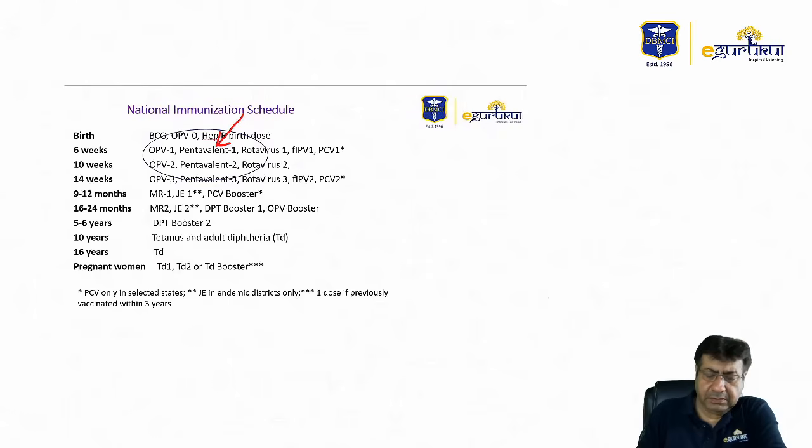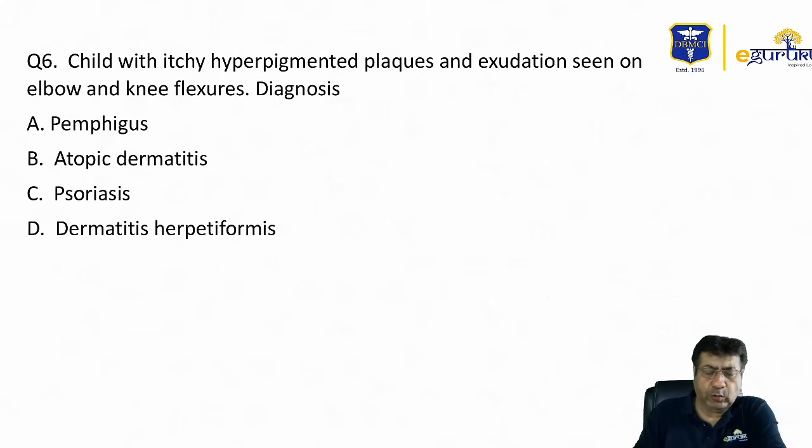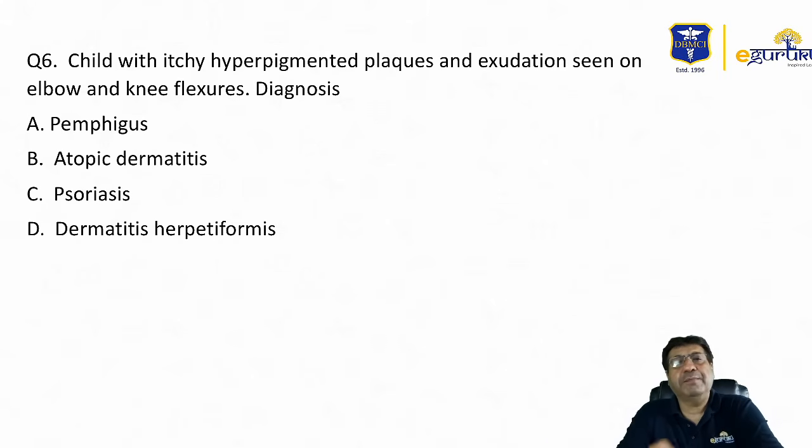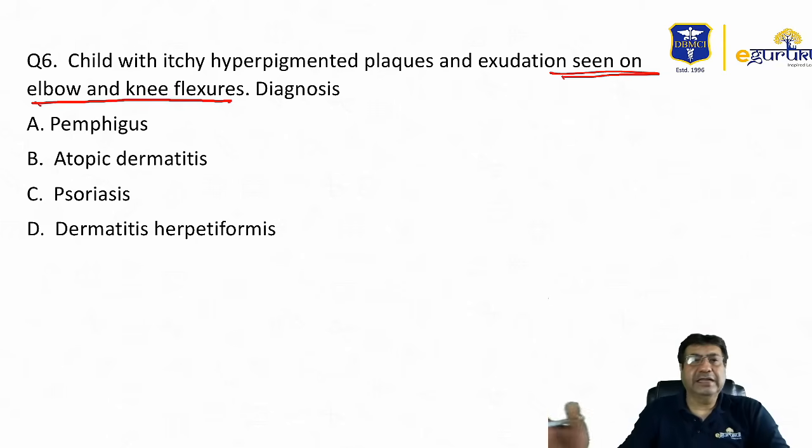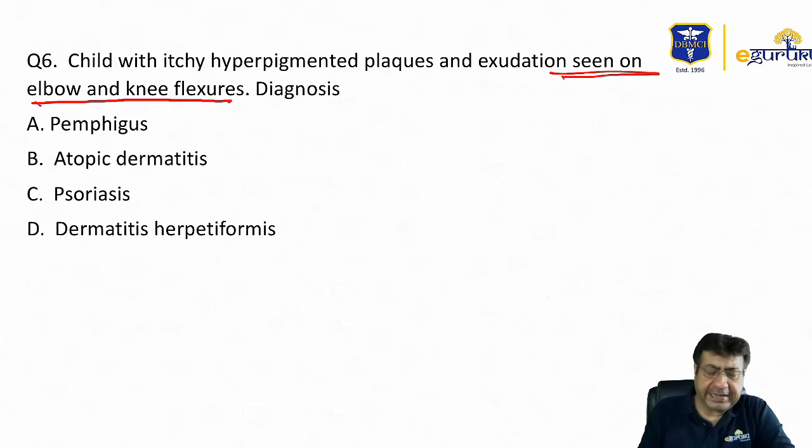Coming to question number 6. Now question number 6 was a child with itchy hyperpigmented plaques and exudation which is seen on the elbows and on the knee flexures. Now this can be told better by our dermatology colleagues who can explain this much better, but since this is a question which is related to a common dermatological problem seen in children, I decided to take it in my video. Probably the dermatologist will be able to tell this better. This is typically a case of atopic dermatitis.